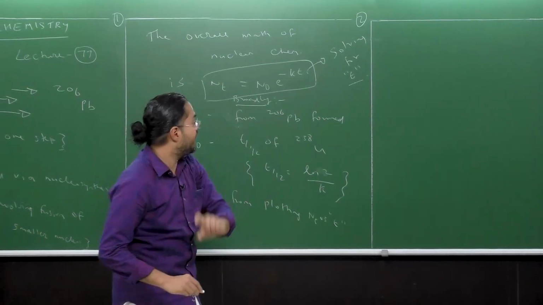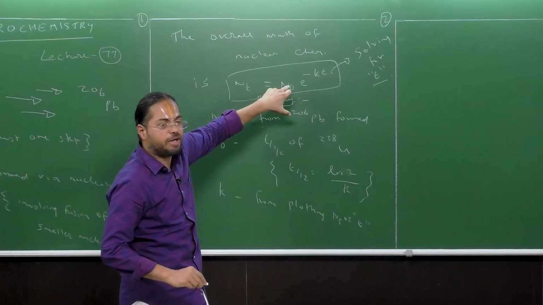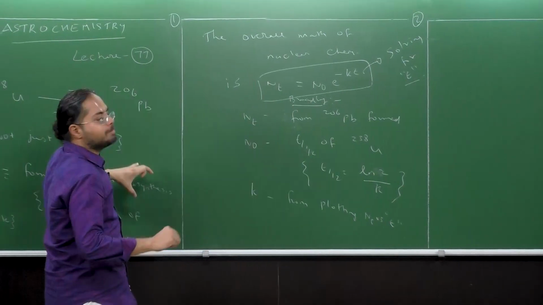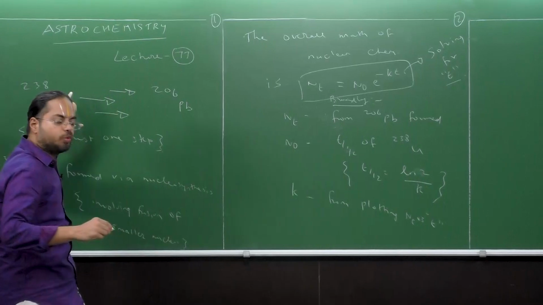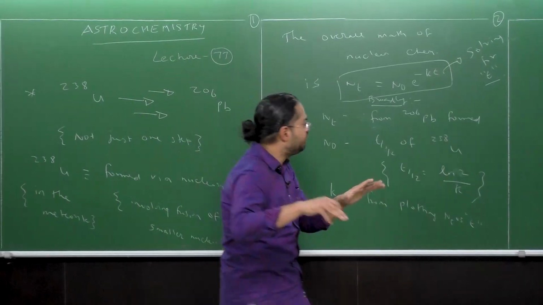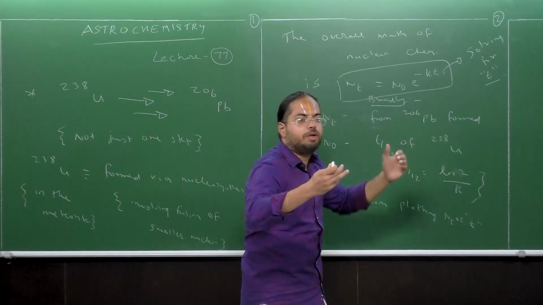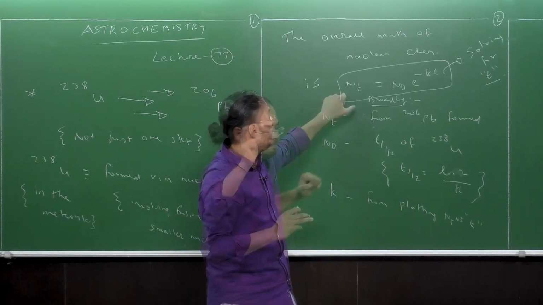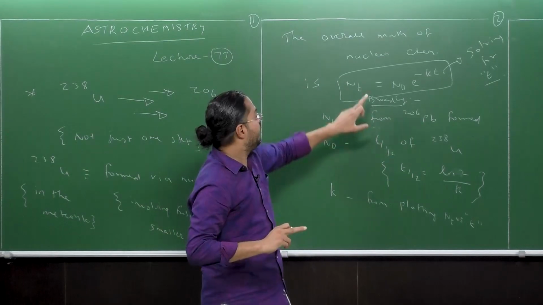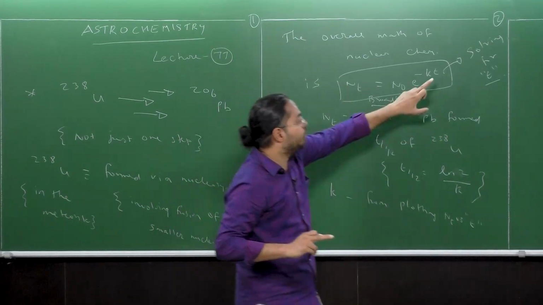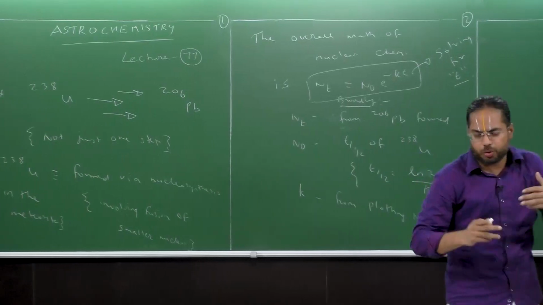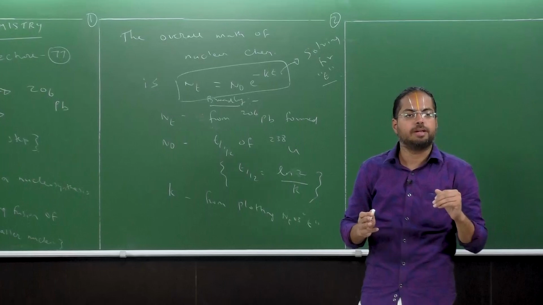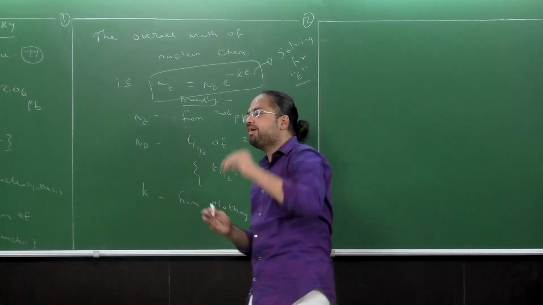I also tell you once again, this equation is further modified to include the amount of lead present at any given time, and the amount of U-238 that is unreacted and present, and all of those things. But eventually, they all can be brought back to this form, and that's why I've given this specific form. Please note this. Remember that in one equation there is always one unknown. So in this course, throughout, whenever I've introduced any equation, I've always told you that this is the unknown and these are the known parameters.